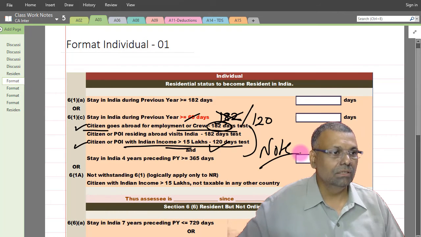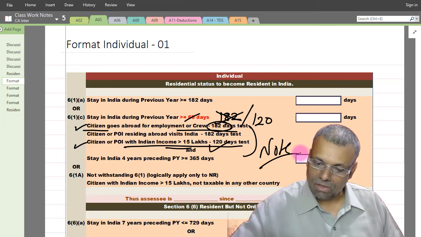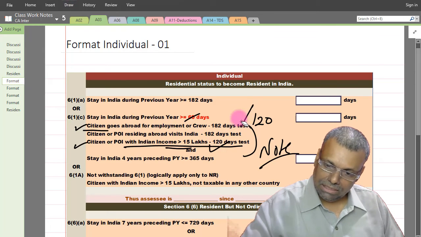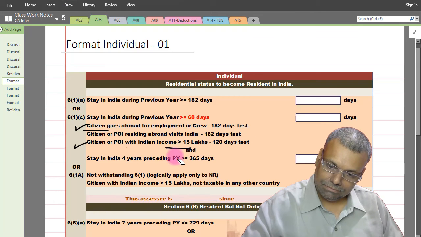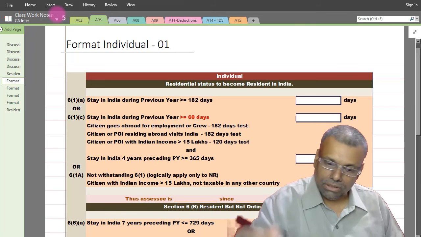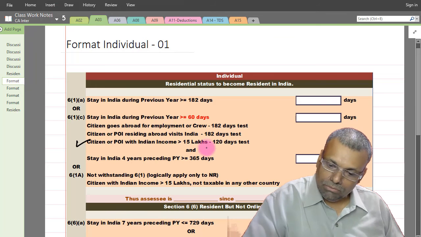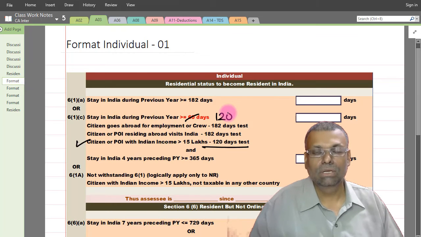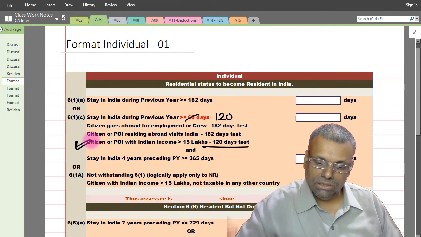You understood that? That is your first point. So I will go with this particular view and substitute with 120 number of days. So this condition is applicable.